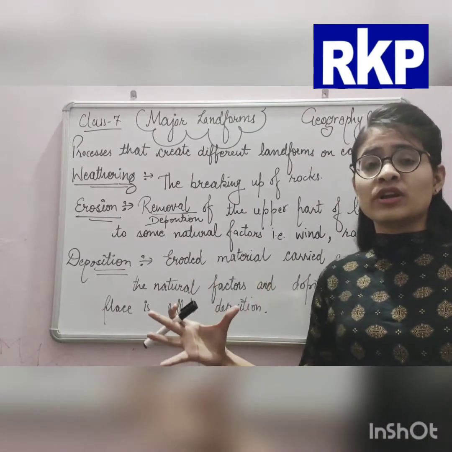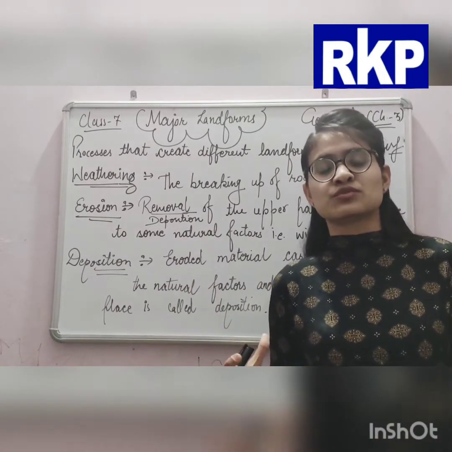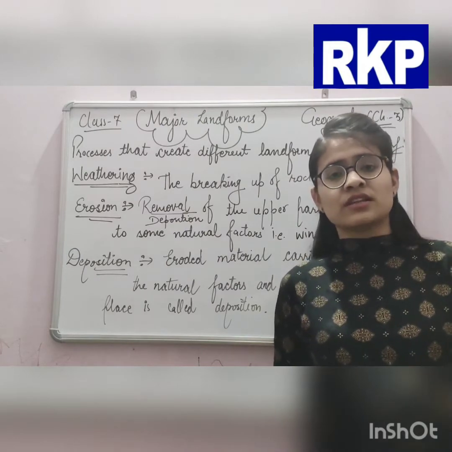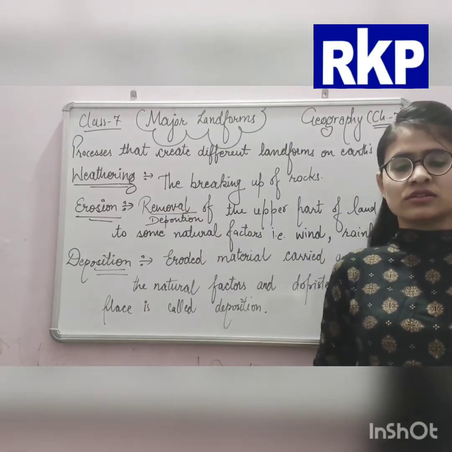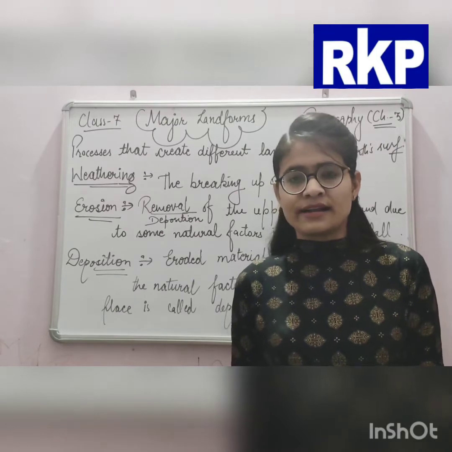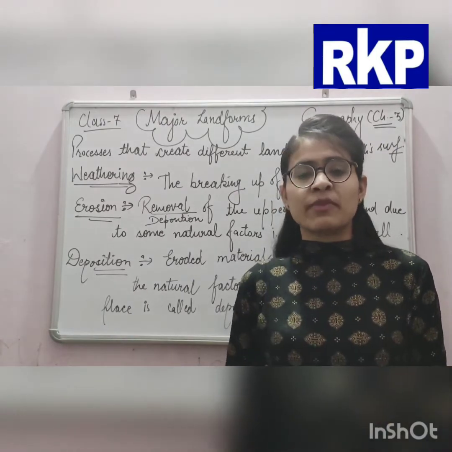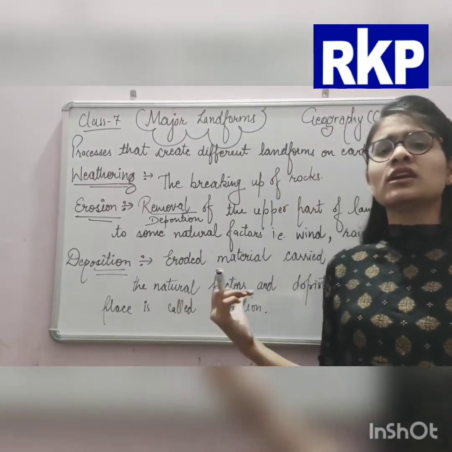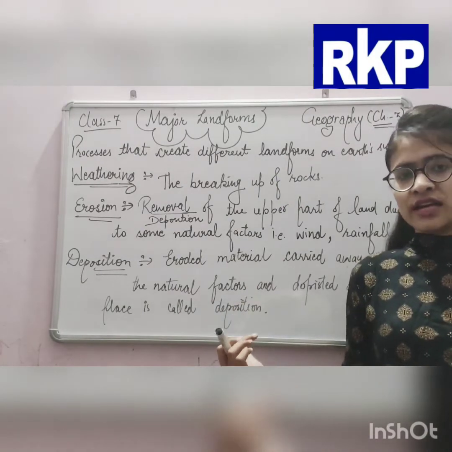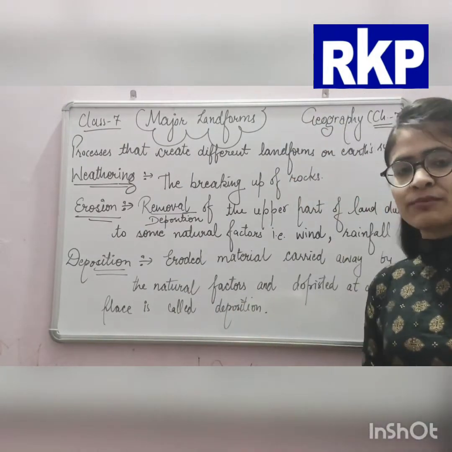It means when the wind is blowing, then obviously there will be some particles on the earth's surface, and they will be blown away by the air or by the wind from one place to another.